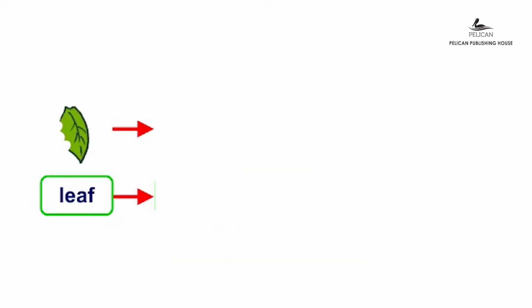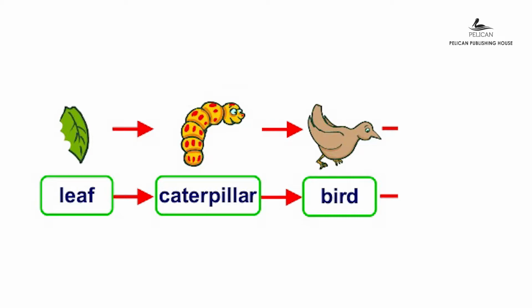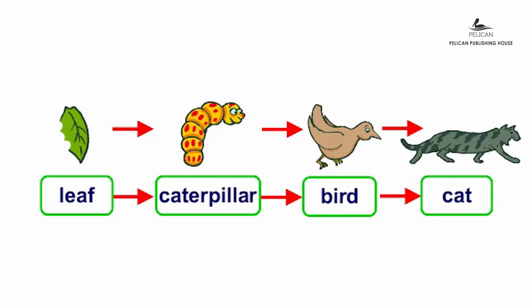So let us look at a food chain. The arrow mark shows "is eaten by". It begins with the plants, which produce food. The worm eats the plant. The sparrow eats the worm. And the sparrow is then eaten by the cat. The food chain shows us who eats whom.